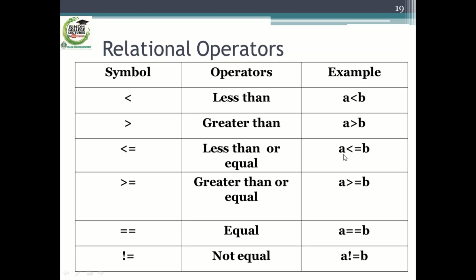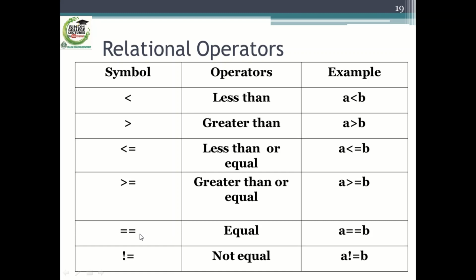And here is the use of the less than or equal sign. A less than or equal to B. The result of this expression would be true if the value of A is less than or equal to B. This is the greater than or equal sign. If A is greater than or equal to B, the result of this expression would be true.